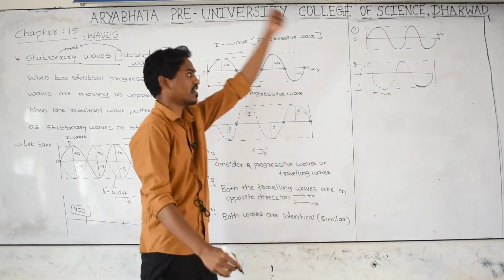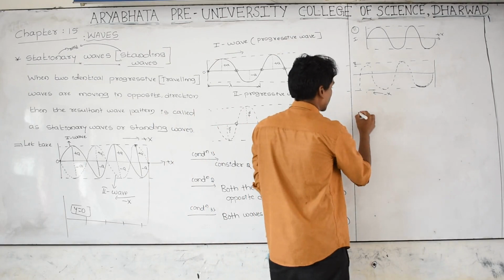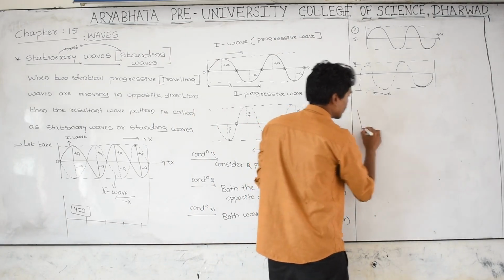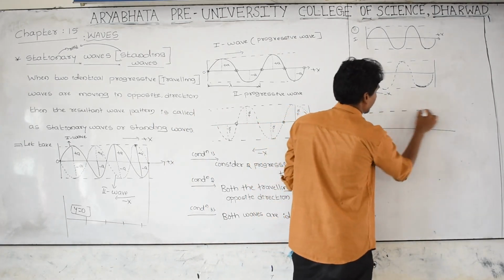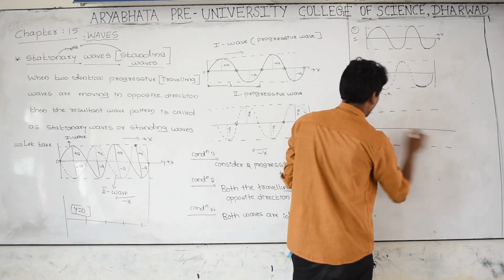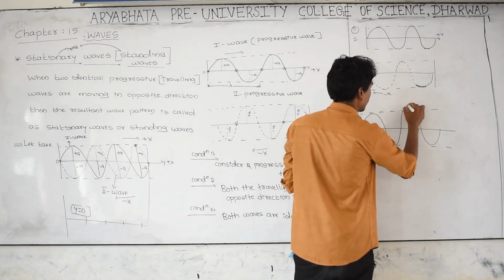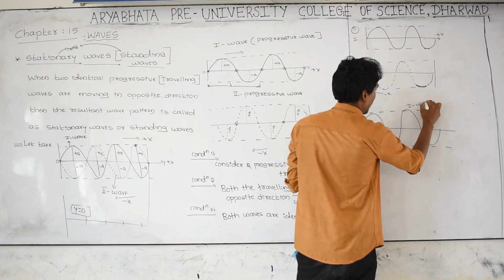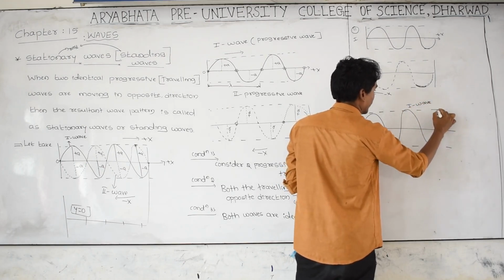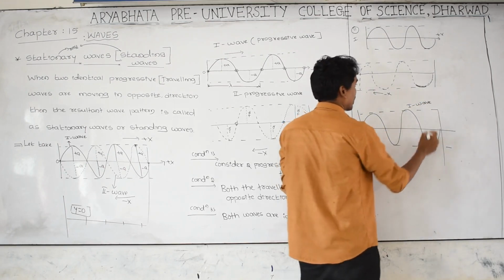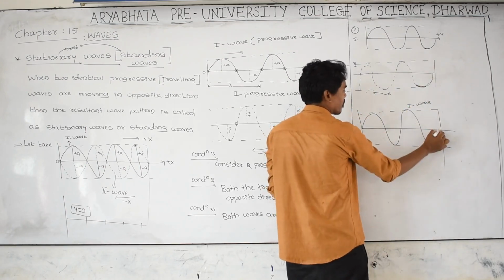If they merge, what will happen? This is also another case. What will happen? Let us take the first wave. Where is the first wave? This is the first wave. And where is the second wave?